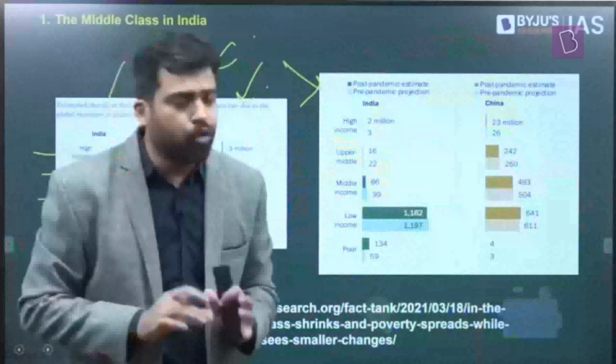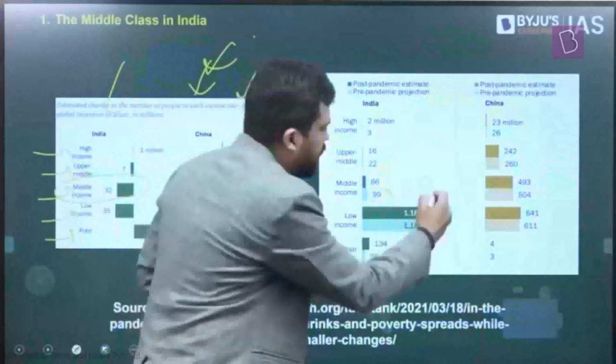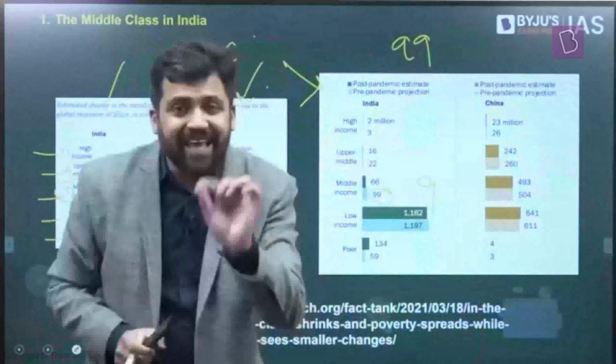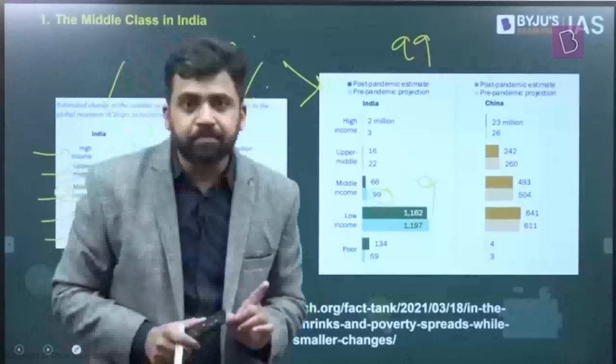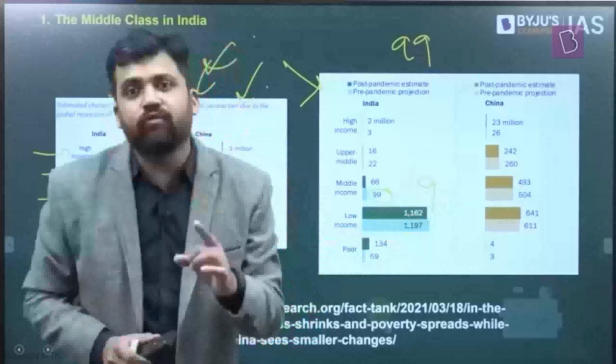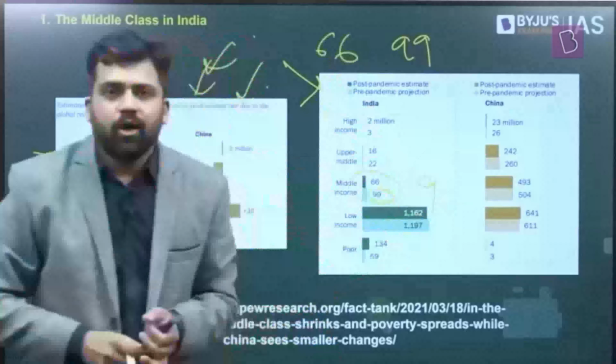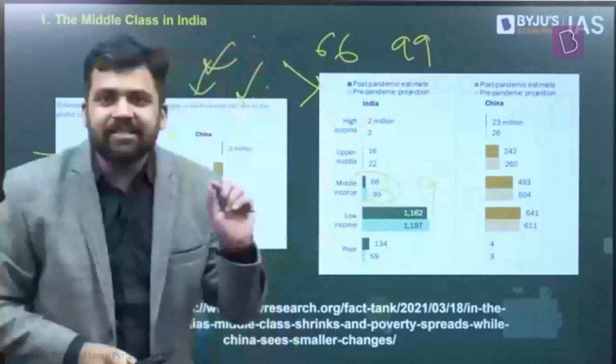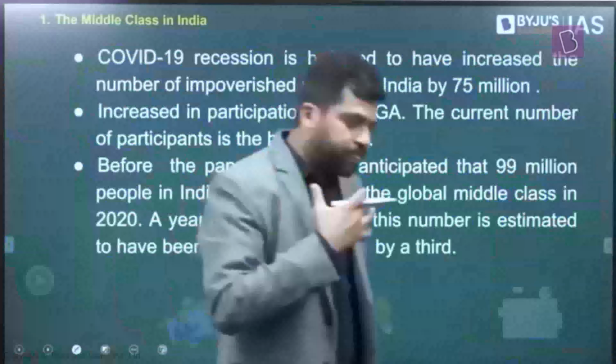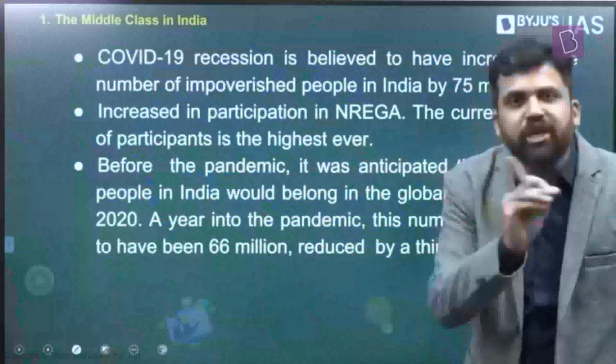This is again from the same study. What they're saying is, I'm writing it here. It was expected that the size of the middle class in India would have been 99 million if the pandemic was not there. But the size of the middle class is 66 million. The size of the middle class has shrunk because of the pandemic. That is what they are saying. Those who are in the poor category, it has increased drastically. So this is one very important observation. Those who are in that middle income, middle class category, it is now shrinking because of the pandemic.